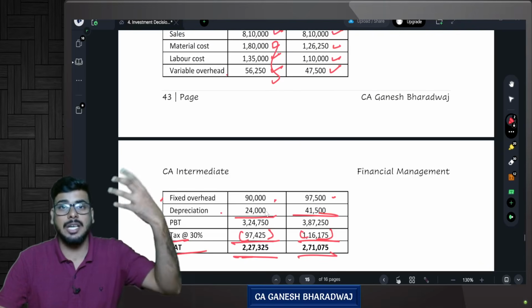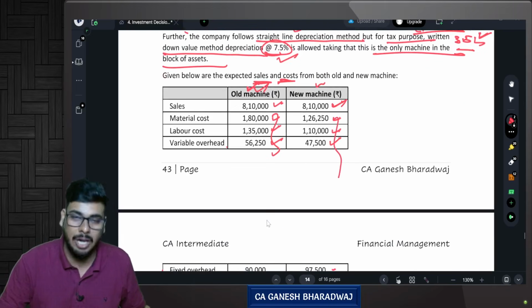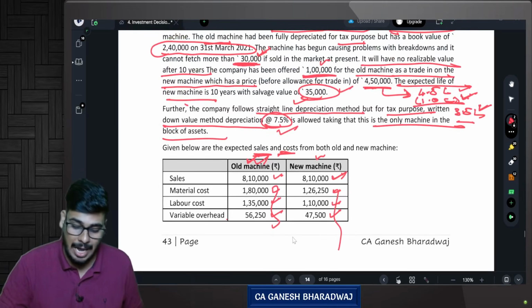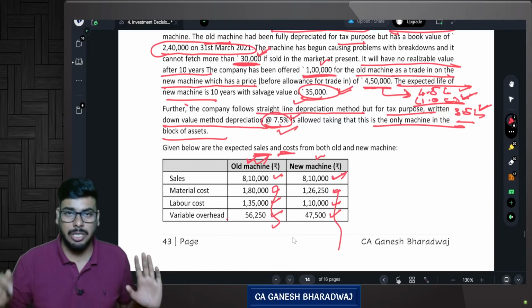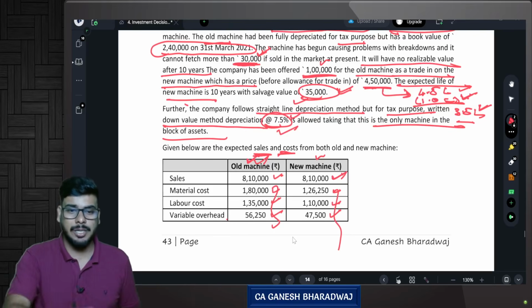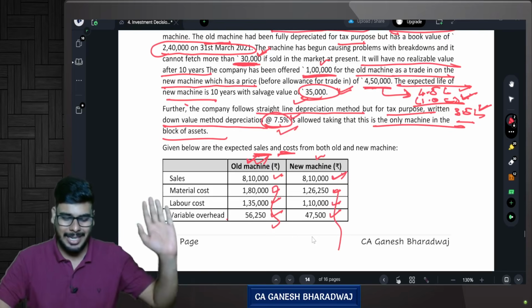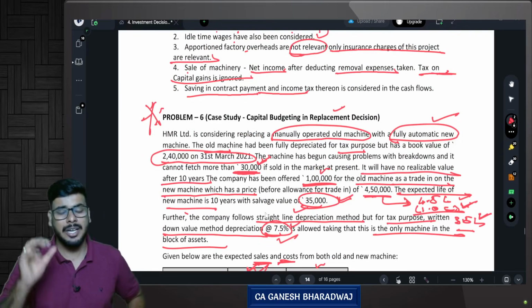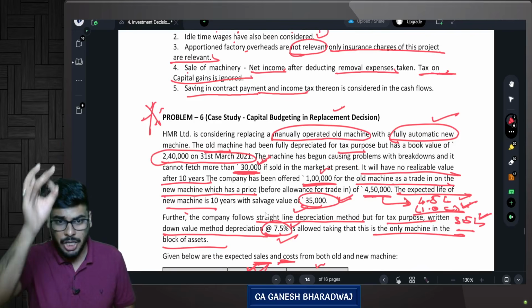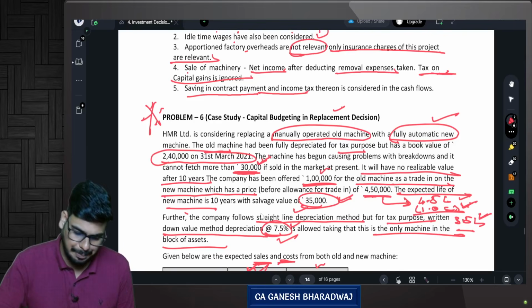Now, if I purchase a new machine, what happens? The initial cash outflow and year-wise sales and cost are given. Apart from that, you also have something called a salvage value for the new machine. Then depreciation is also given. The question is, should the old machine be continued, or should you replace it with a new machine? That is why we call it a replacement decision. Are you clear with this? Very simple, guys. Pause this video for a while, go through the facts of the question, and then let's get started with the discussion.